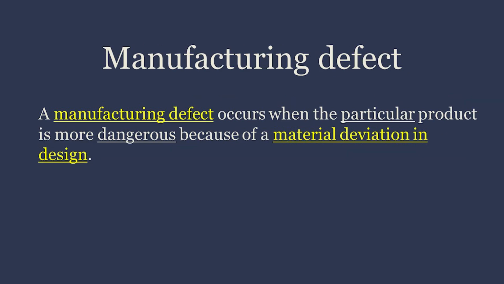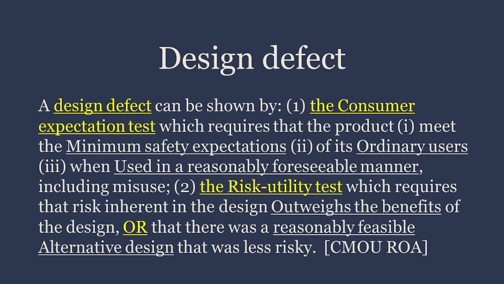Manufacturing defect. A manufacturing defect occurs when the particular product is more dangerous because of a material deviation in design. Design defect. A design defect can be shown by 1. The consumer expectation test, which requires that the product meet the minimum safety expectations of its ordinary users when used in a reasonably foreseeable manner, including misuse. 2. The risk utility test, which requires that risk inherent in the design outweighs the benefits of the design, or that there was a reasonably feasible alternative design that was less risky.